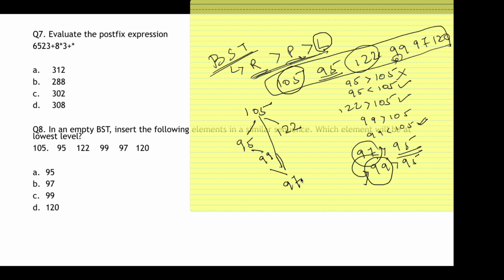Then it is 120. Now 120, is it greater than 105? Yes, it is. So it will come on the right hand side of the tree. On the right hand side we have 122. So is 120 less than 122? Yes, it is. So it is the left child of 122.